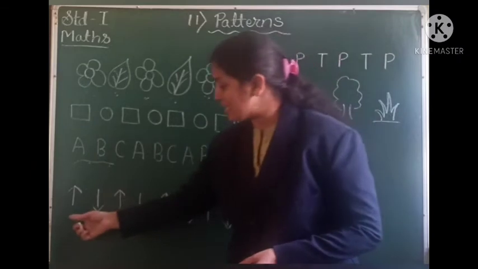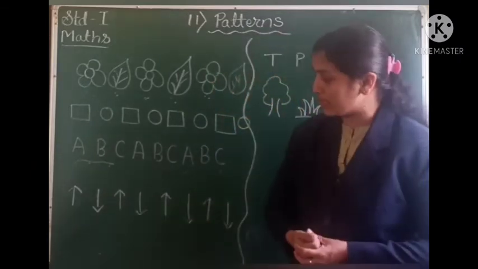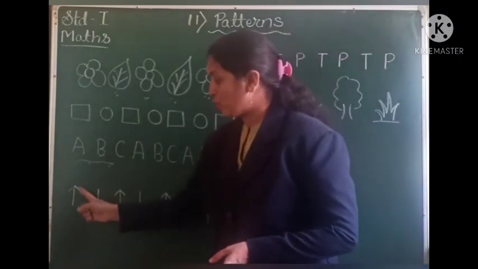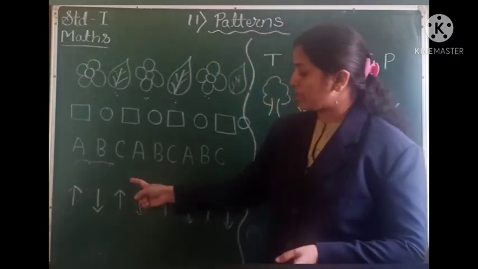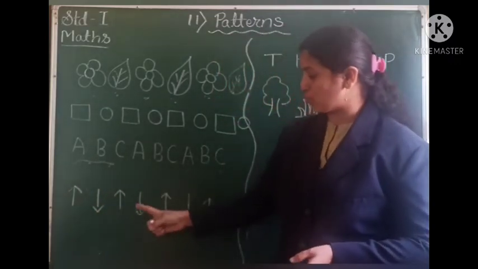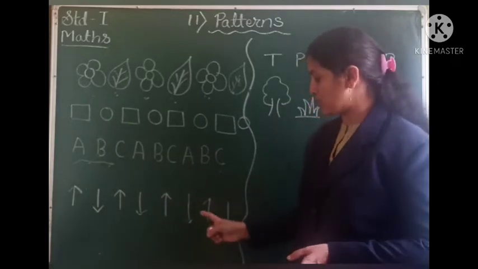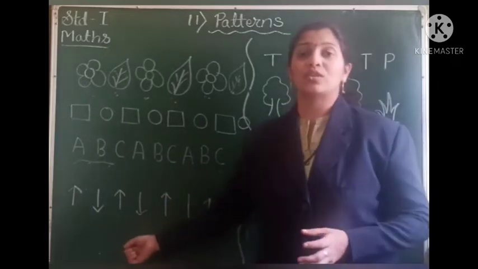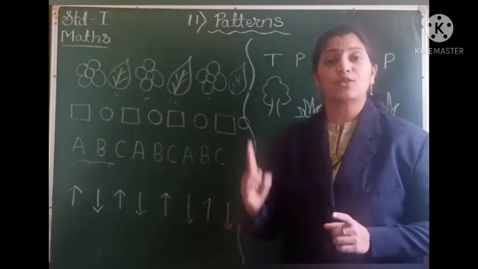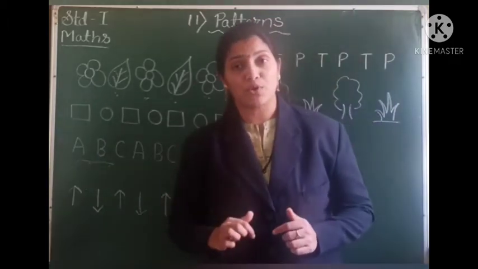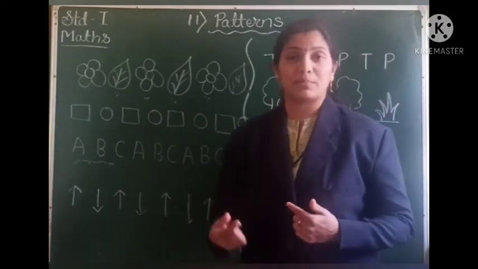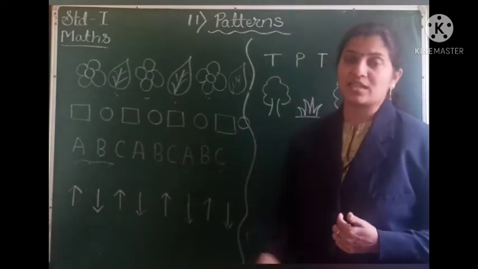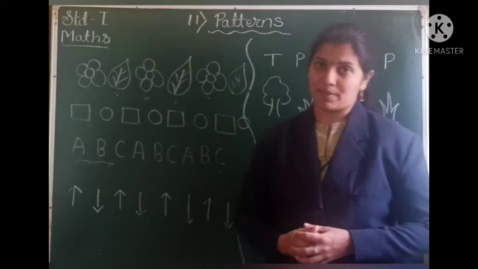The next you can see some arrows drawn over here. Arrow pointing upwards, arrow pointing downwards. Upwards, downwards, upwards, downwards. So one arrow is pointing upward, the other one is pointing downward, and the arrows keep on repeating one after another, and they form a pattern.